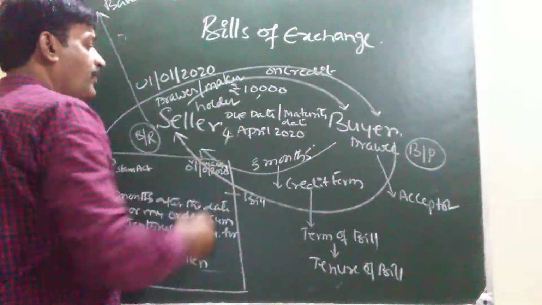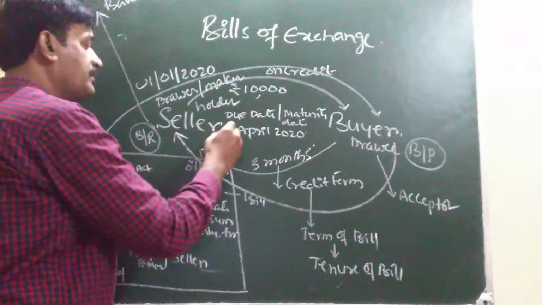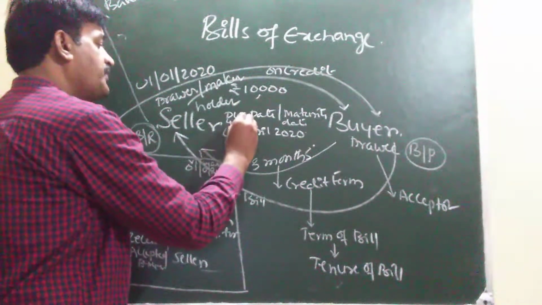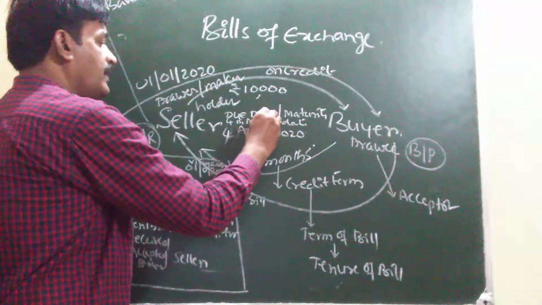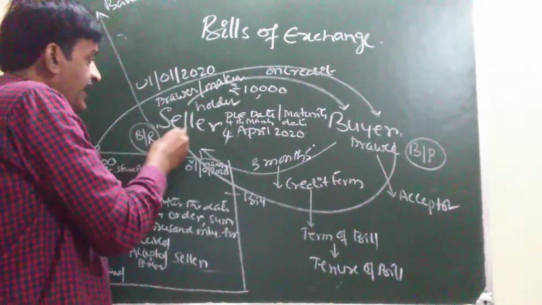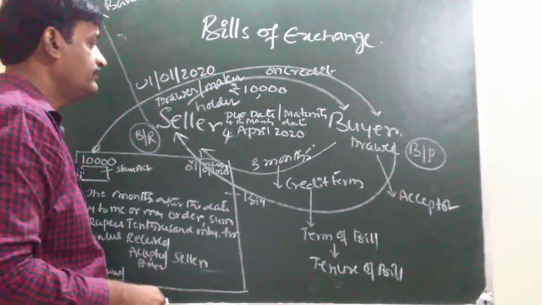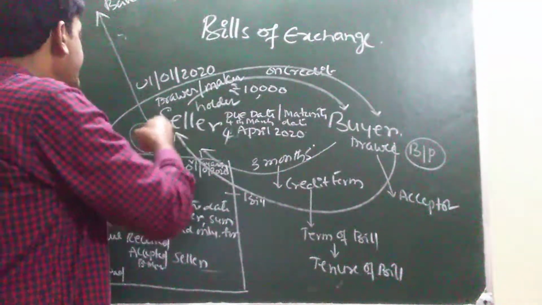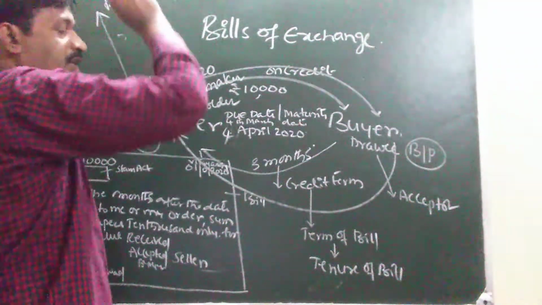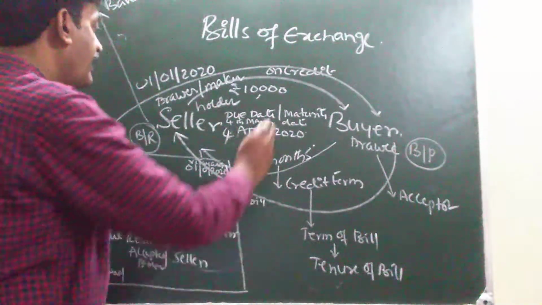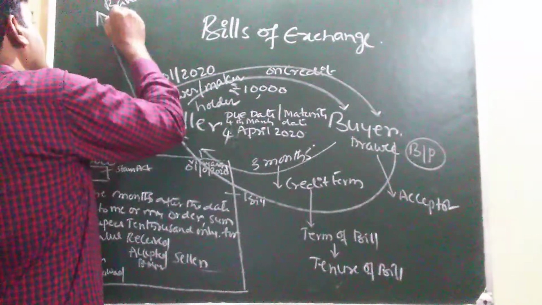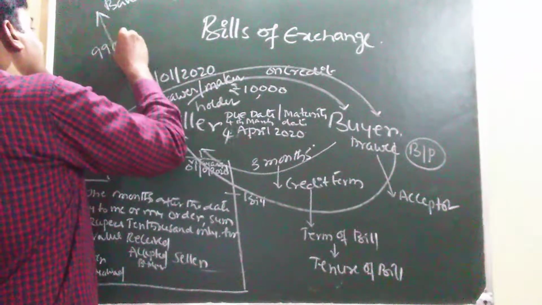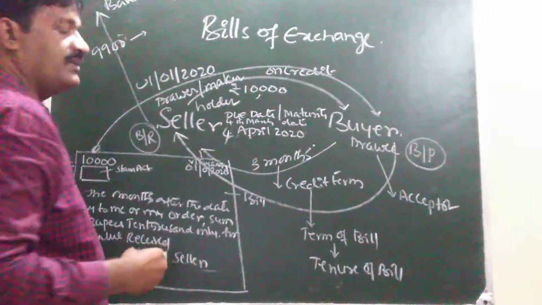So, in the month of March 4th, the seller is in need of money. It is not possible to get the money from the buyer. So the seller decides to sell the bill to whom? To the banker. Against 10,000, 9,900 amount may be received.